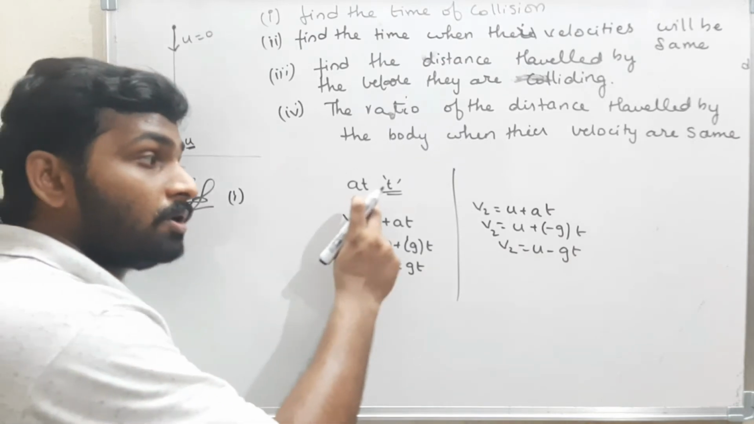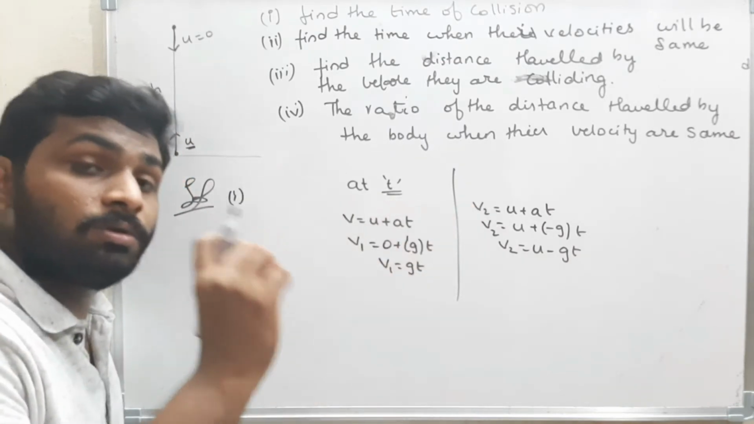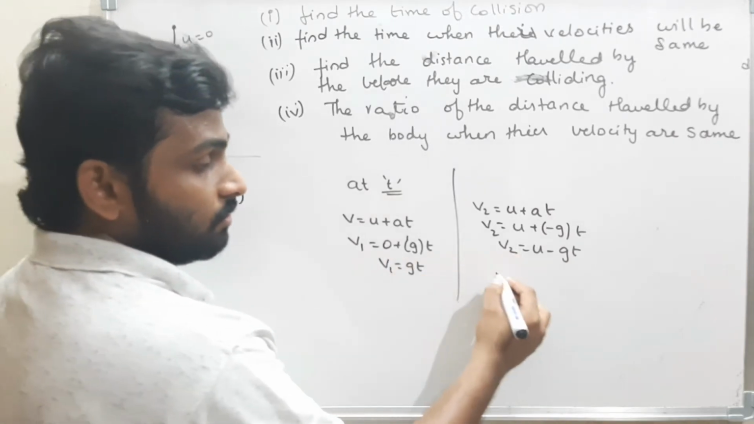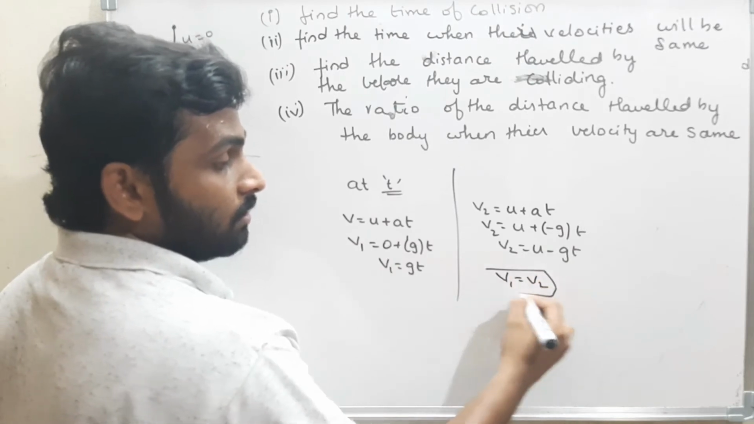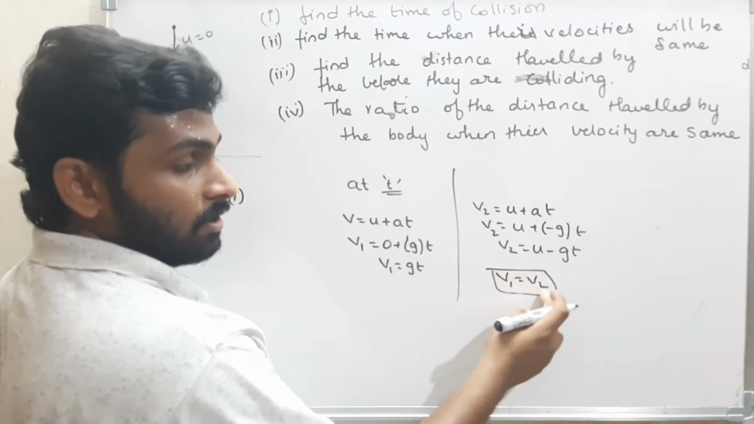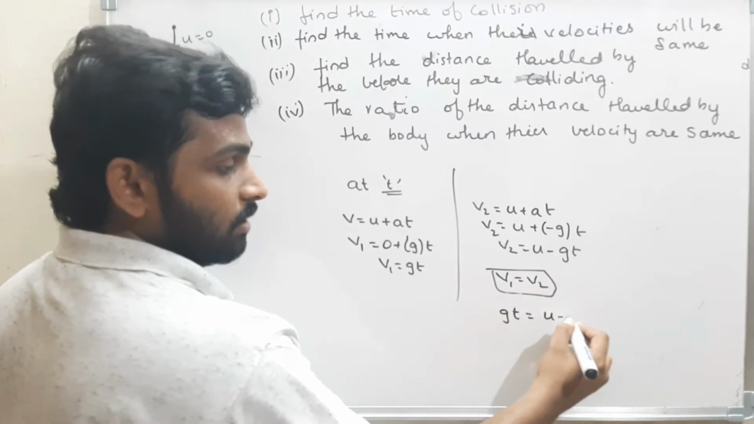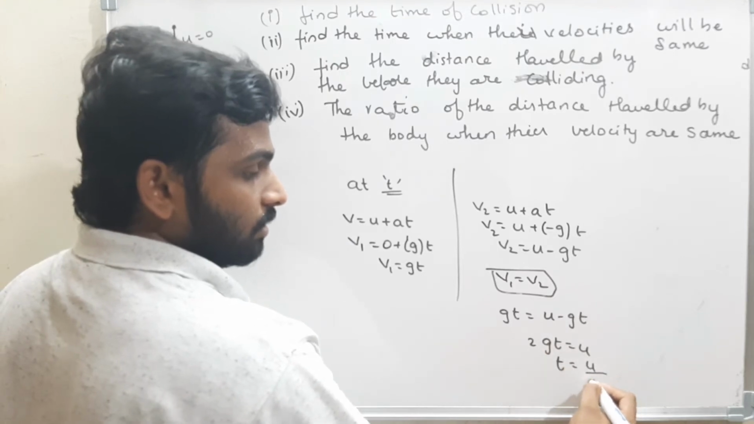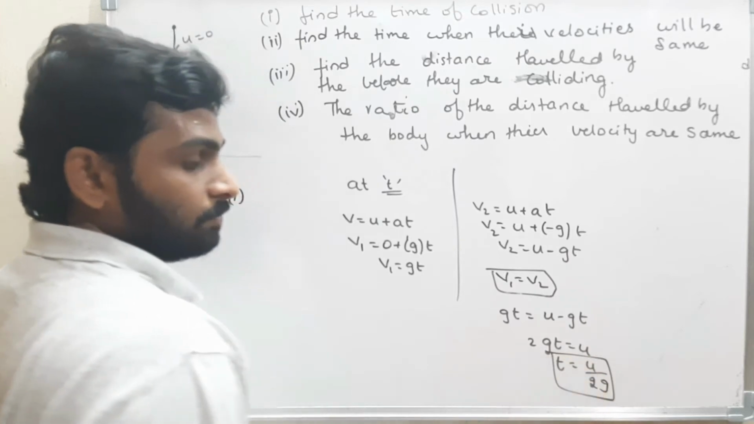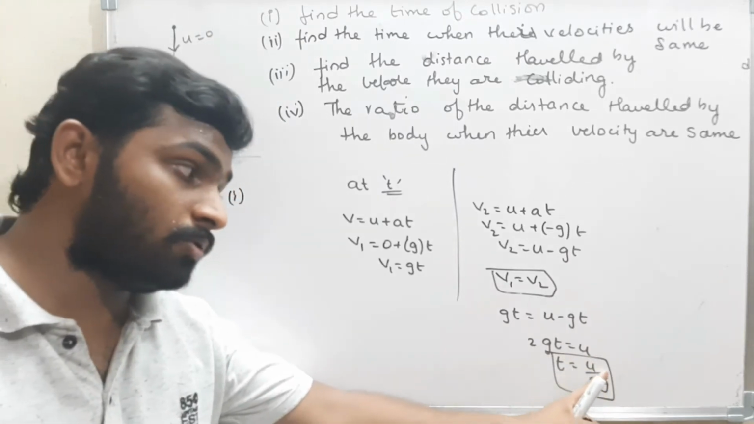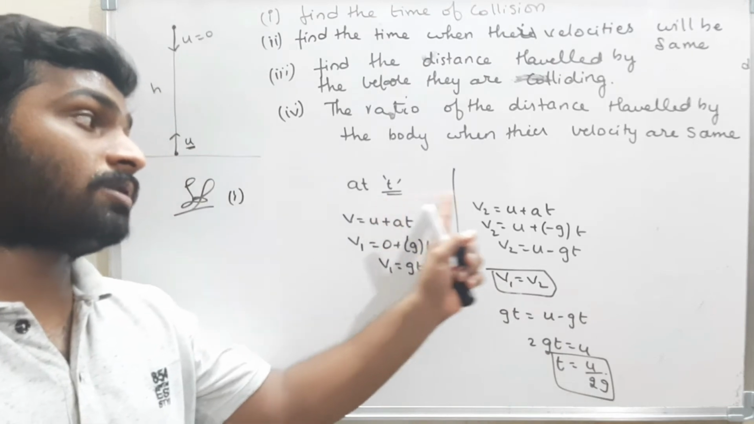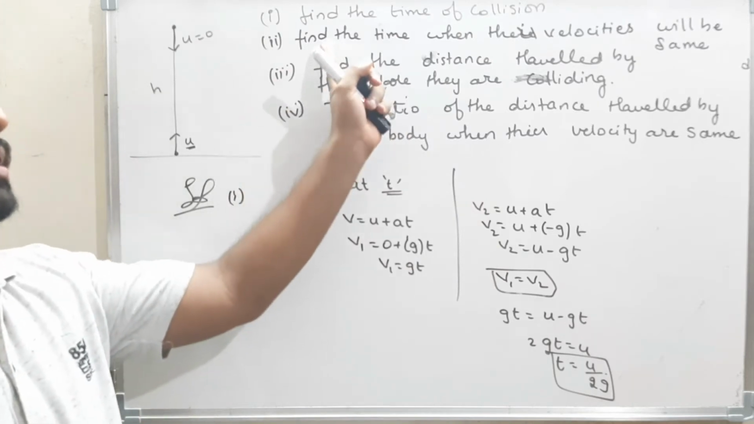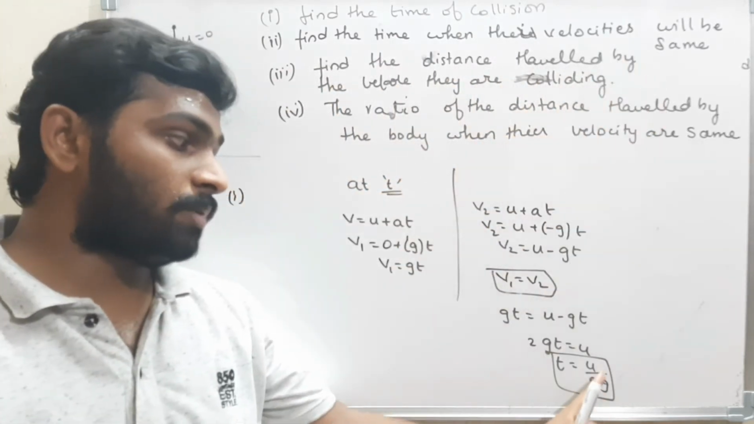Observe carefully, they told to find the time at which the bodies will have same velocity. That means when v1 is equal to v2. Therefore, equate it. Therefore, gt is equal to u minus gt. Therefore, 2gt is equal to u. Therefore, time is equal to u by 2g. At this time, t is equal to u by 2g, the bodies will have the same velocity. That means the velocity of the body 1 is equal to the velocity of the body 2. Therefore, the time at which the velocities will be same is u by 2g.